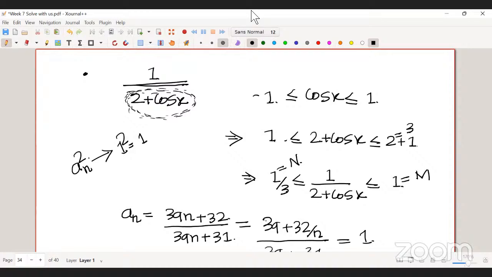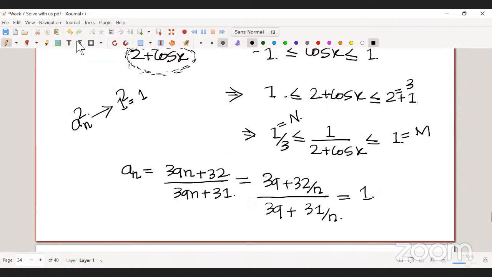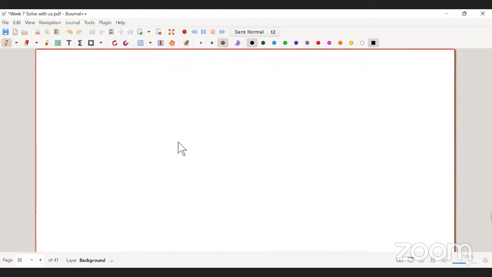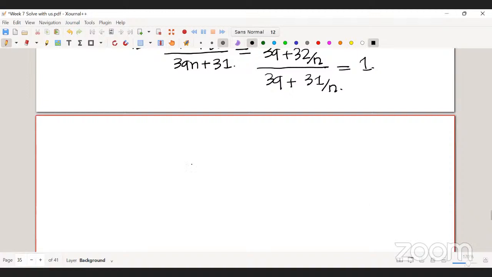Okay, so now I'll stop the session. Sir, I have one more doubt. Yes, please ask. 7.4, question number 11, part 2. Option 2, sorry. Okay, yeah. Option 2, right? So you need to know whether the sequence is increasing or decreasing, right?